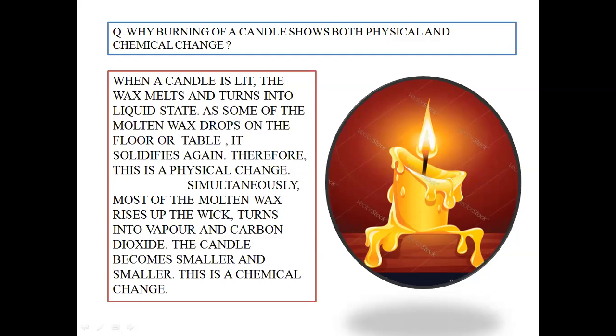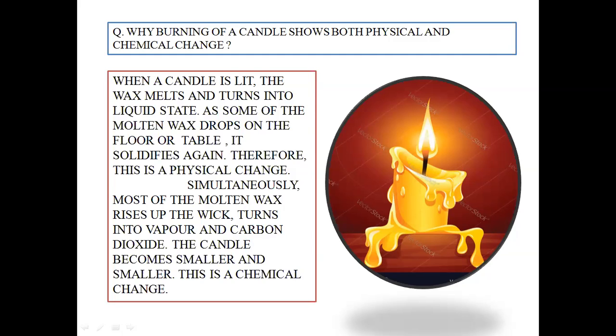By simply reversing the condition. Like over here, when the molten wax falls on the table, on coming in contact with the surface of the table, which is cooler, it instantly changes into the solid state again. That means the intermolecular space decreases and the molecules come near to each other, and instantly it changes into solid again.